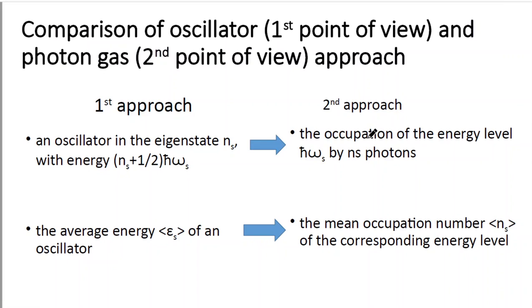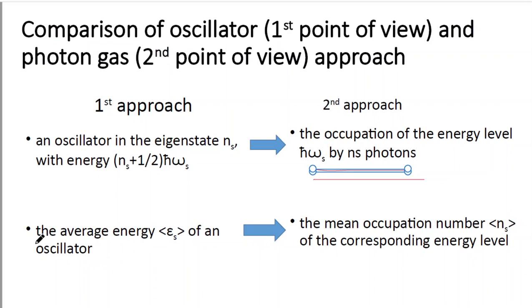And in the second approach, we consider the occupation of the energy level ħω_s by n_s photons. So here the occupation is the main important thing, that is, how many photons a single energy level is occupied by. So the occupation is the main important thing in the second approach.